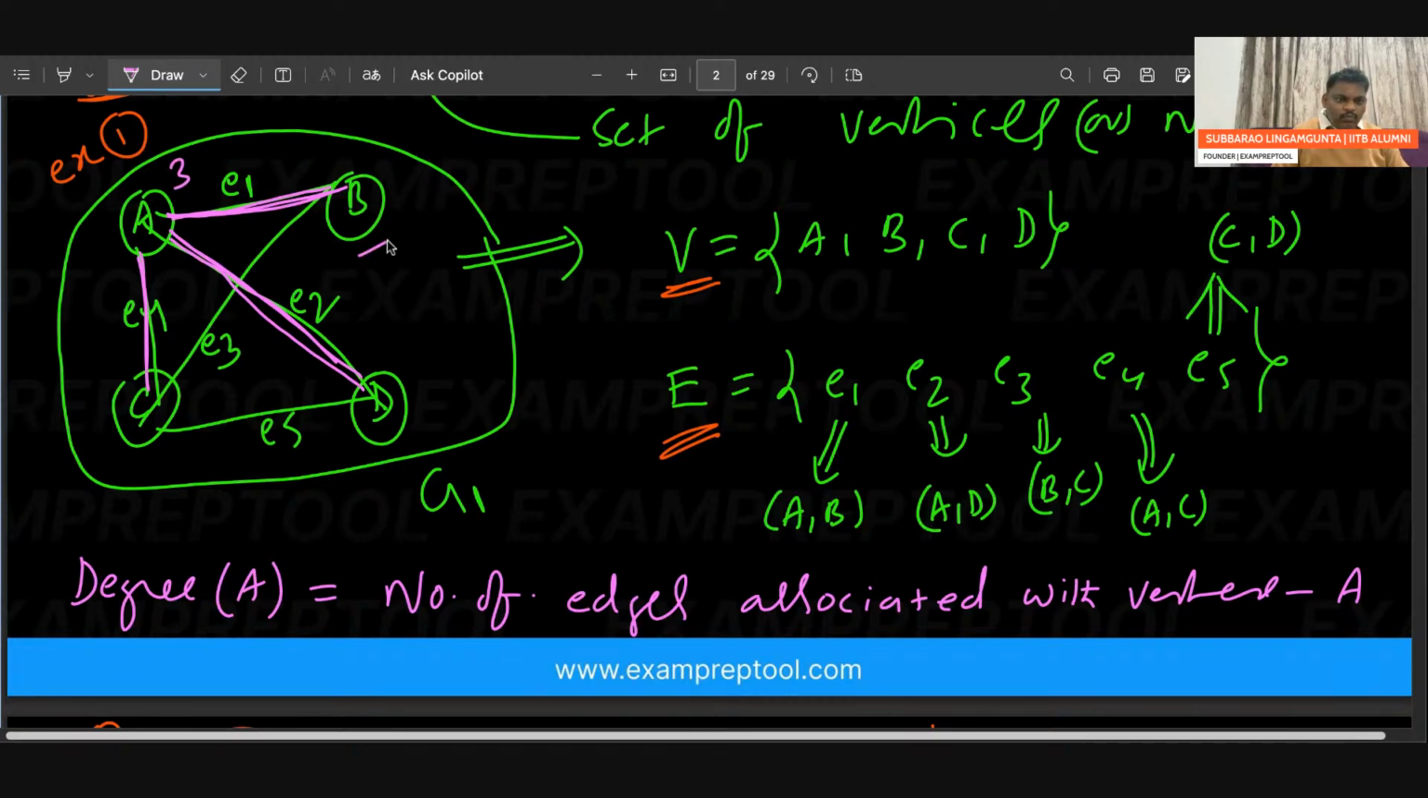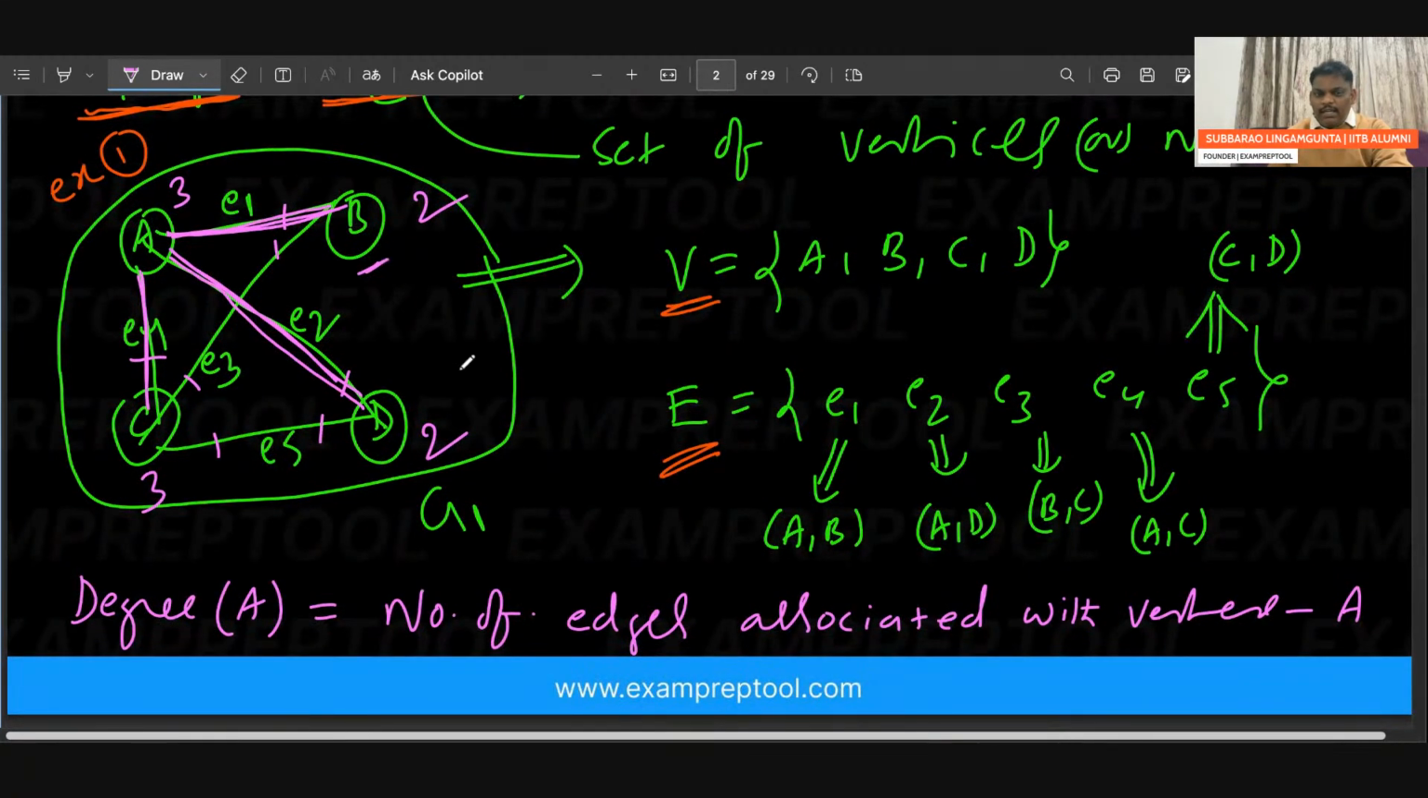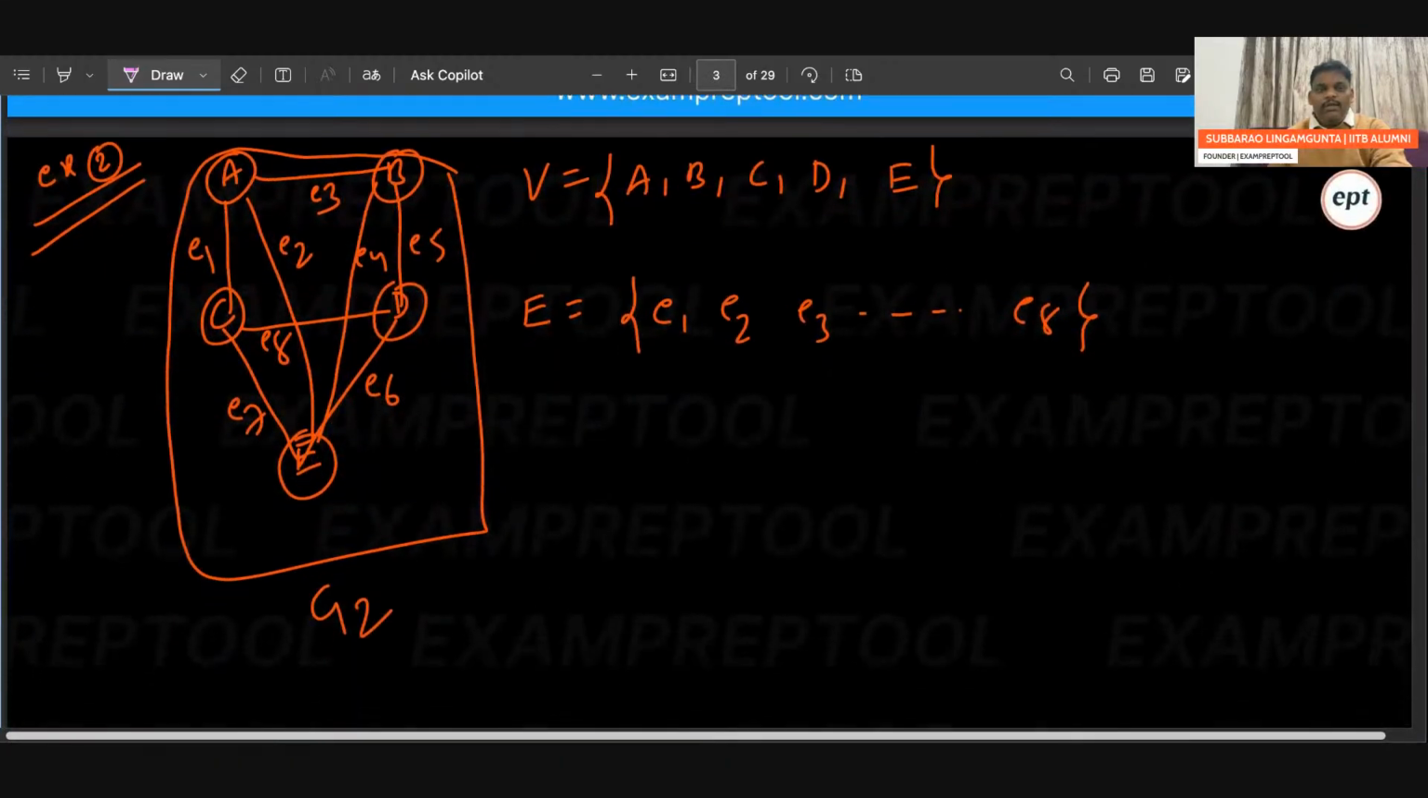If you see B, only two edges are associated, so degree of B is 2. If you see C, three edges are associated, degree of C is 3. If you go to D, two edges are associated with D, so 2. In example 1, every vertex degree is computed. To do the same thing, let's go to example 2.